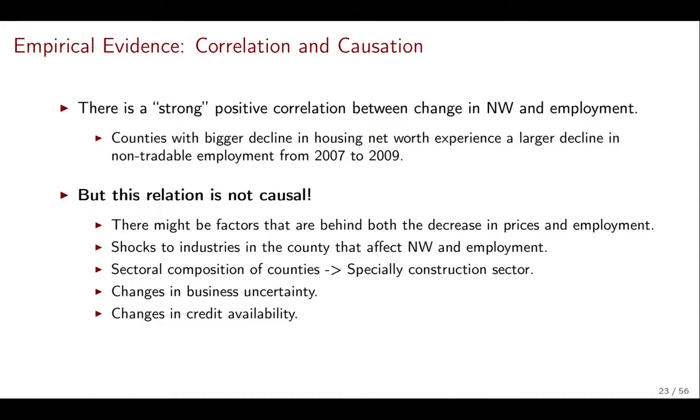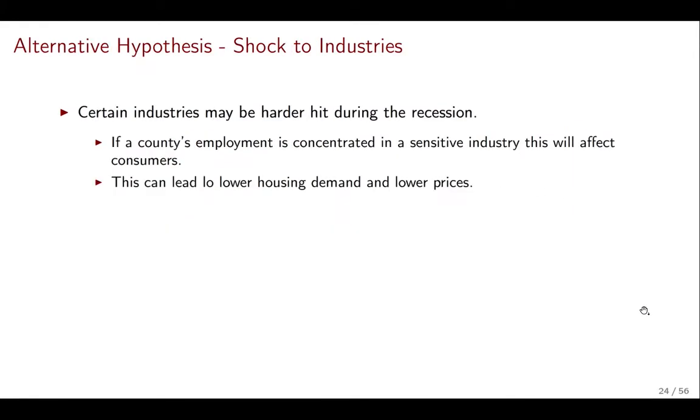And because of that different composition of the counties, it just turned out that the counties with the most industries affected were also the counties that had the larger decreases in prices. And so this relationship that we find here might just be coincidence. So what we're going to do now is to control for several other factors so that we can be certain that what we're finding is actually the causal relationship.